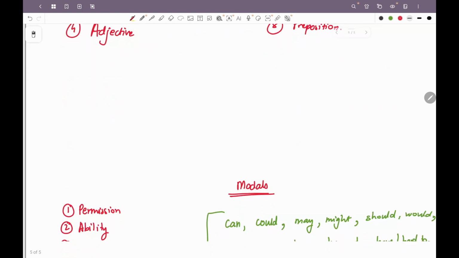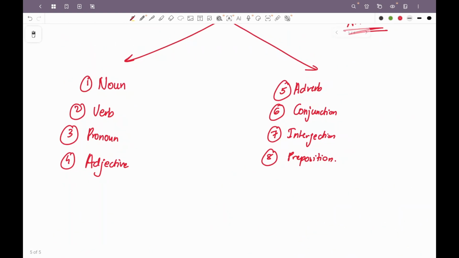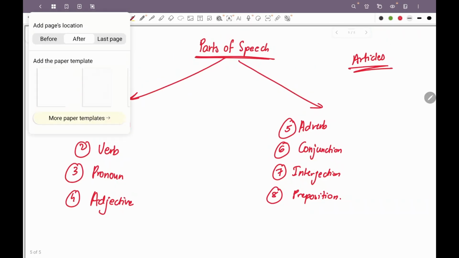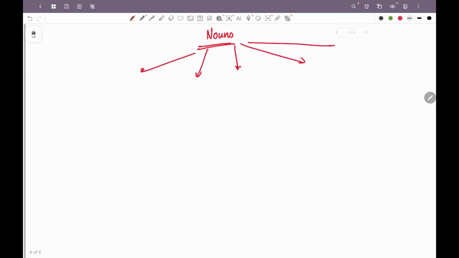In nouns there are five types of nouns that are important from the perspective of exam. You will not have classification questions, but you will need to know this classification: proper nouns, common nouns, collective nouns, abstract nouns, and material noun.